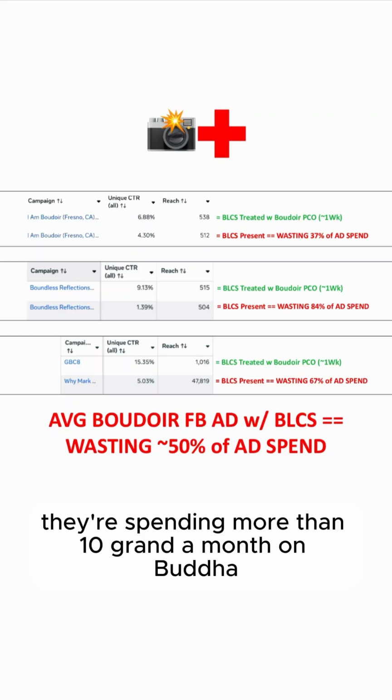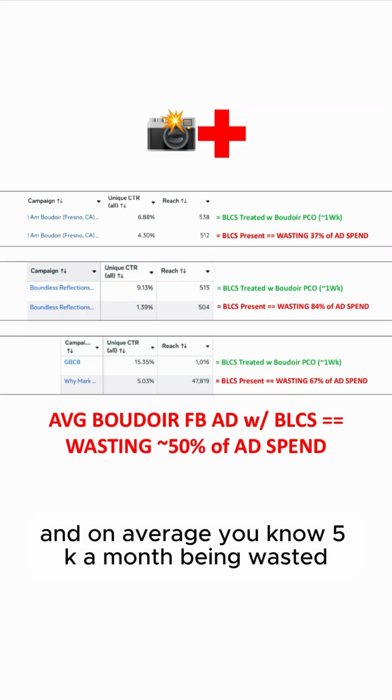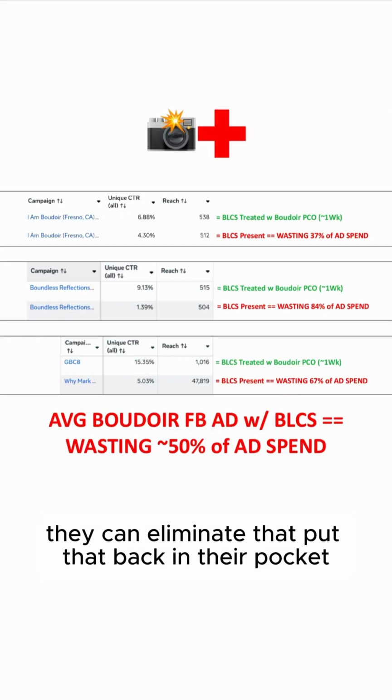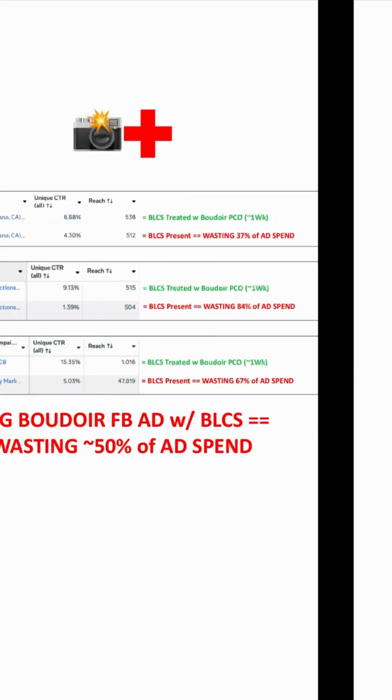So if they're spending more than 10 grand a month on Boudoir Facebook ads, then on average, 5K a month is being wasted. They can eliminate that, put that back in their pocket. That's approximately 60K over the next year.